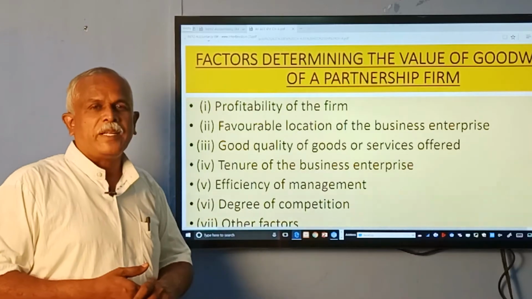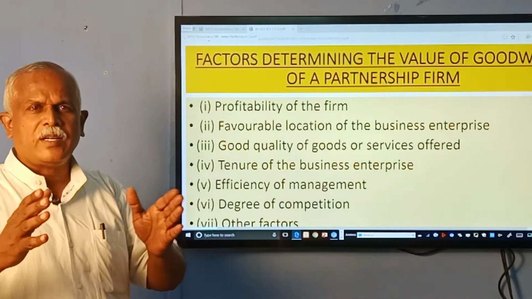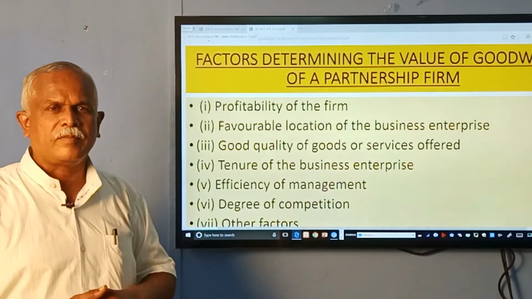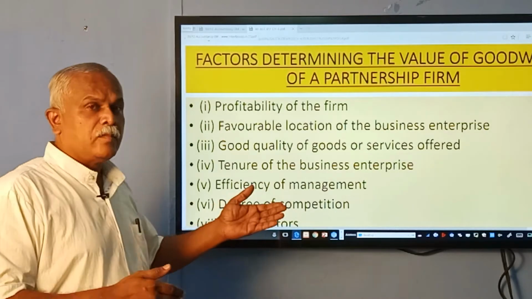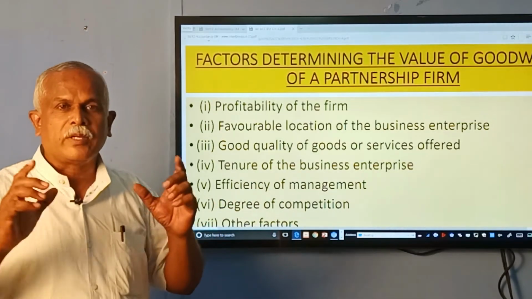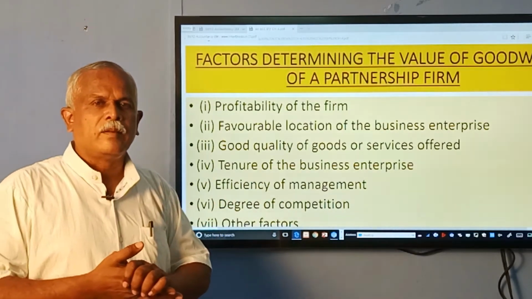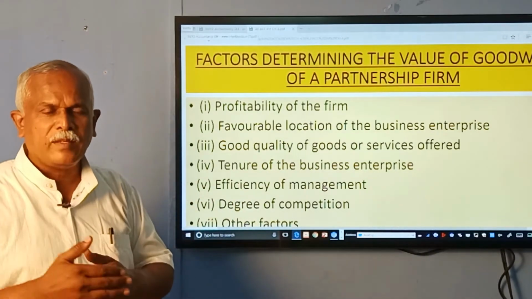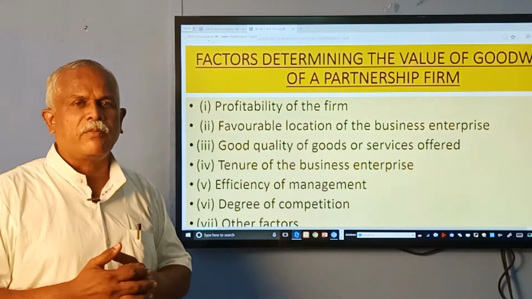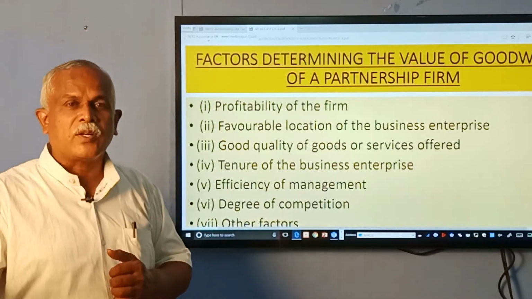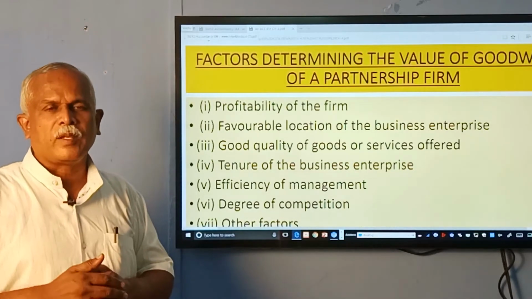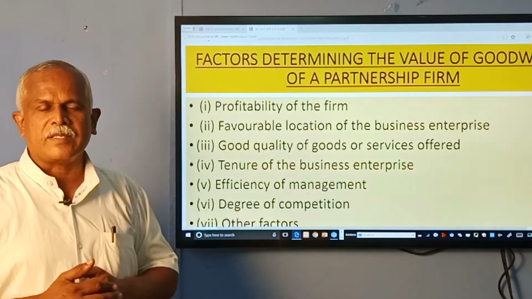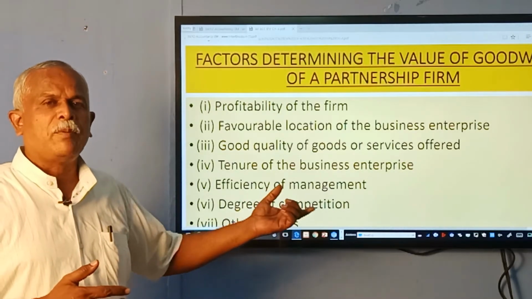And then degree of competition. When you start and become a steady leader in the business, you try to maintain a standard. And it is sure you have to keep your eyes open to watch out for more competitors entering the market, because they know you are earning some good profit. People around you will start the same type of business and try to overcome your quality and service. So there will be more competition.